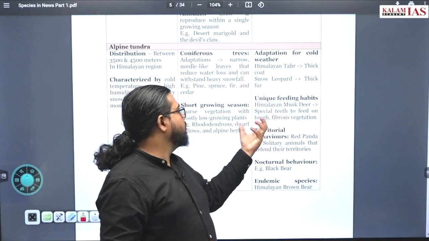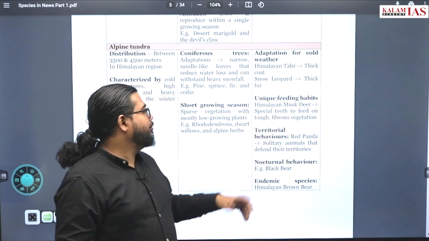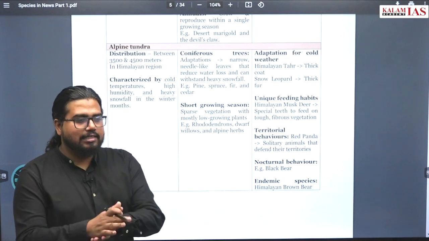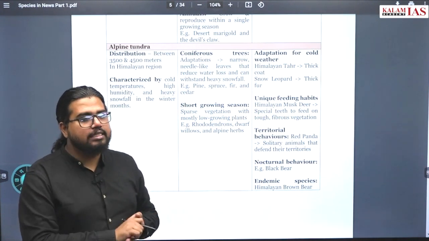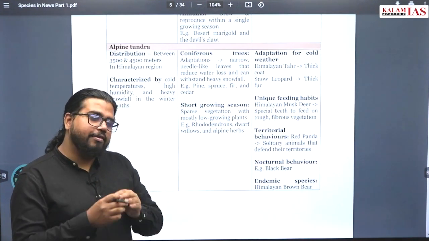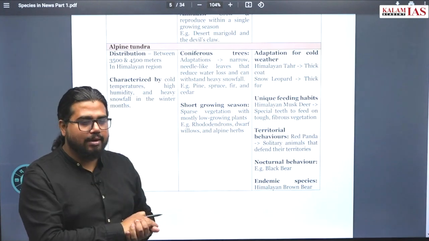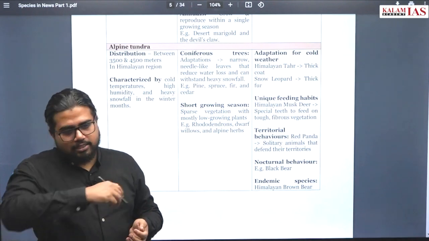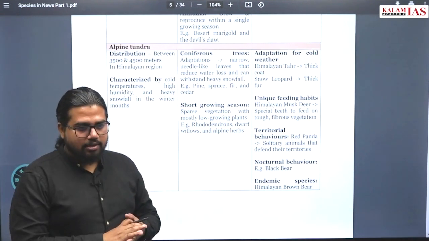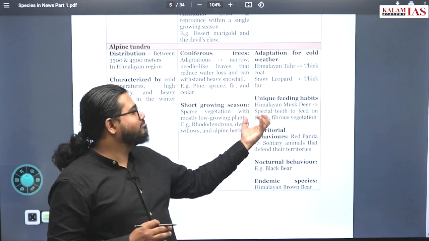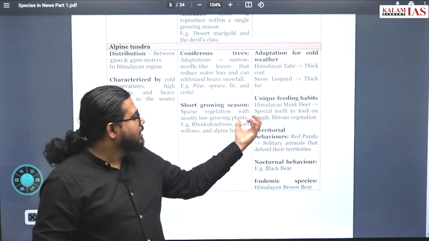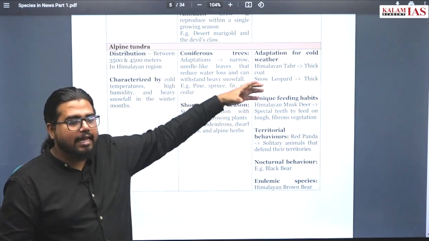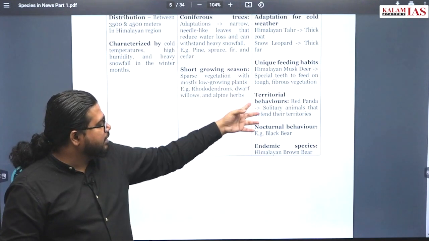Unique feeding habits will be there. Specialty to feed on tough fibrous food like grass. If you see the Himalayan musk deer, grass like in grassland or deciduous forest is not available. What is available will be coniferous plant branches and all this. These will be very strong branches. It has to be strong to withstand the snowfall. So these are very strong, and to digest or crush this, Himalayan musk deer will have special kind of teeth. So these kinds of adaptive mechanisms will be adopted by different animals.